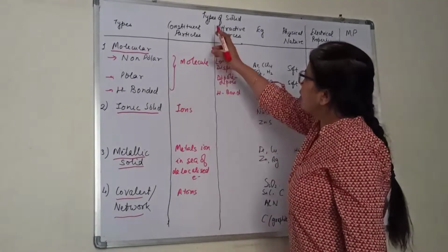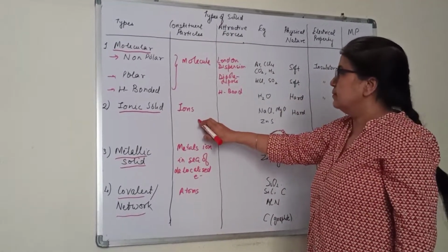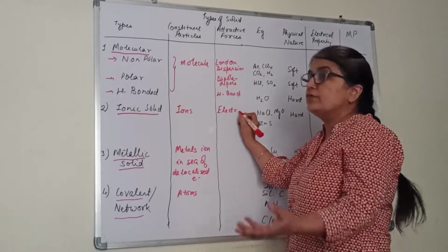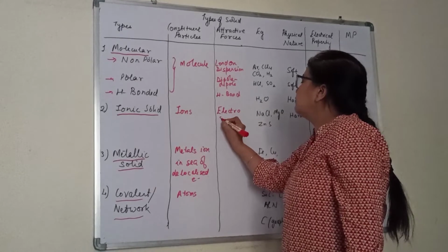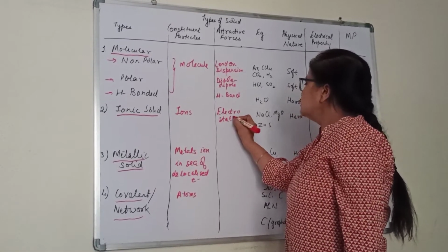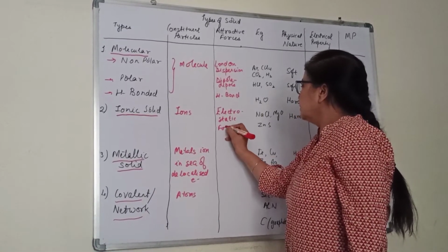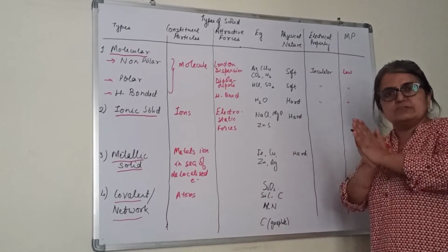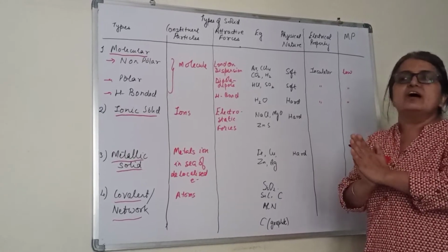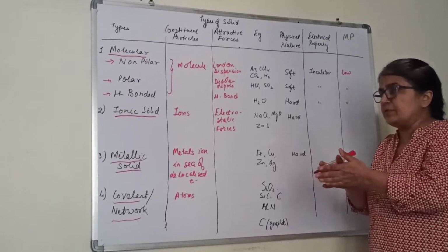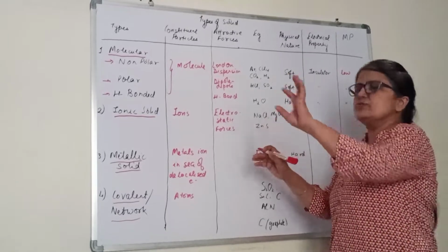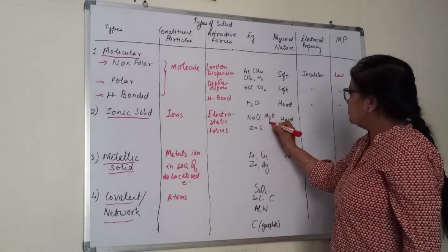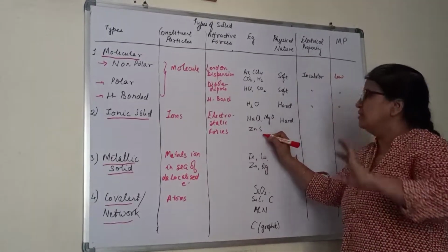Ionic solid, the constituent particles are ions. Okay, so what type of forces exist between them? Between the ions, what forces are there? Electrostatic force of attraction. Or we can say between cation and anion there are forces of attraction which are holding them together. Oppositely charged ions have some forces. Example, all ionic solids we can write. What salts do we talk about in the lab? Sodium chloride, magnesium oxide, zinc sulfide, you can add so many examples.